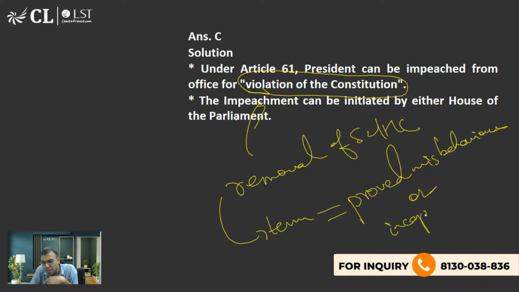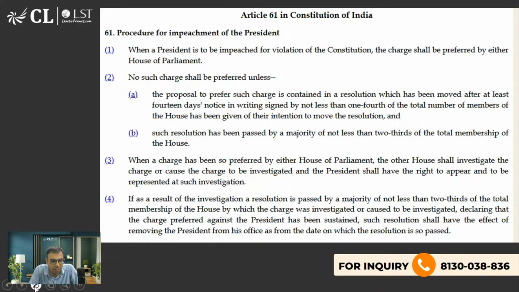हमको लगा आप लोग को नहीं याद होगा, because ये सब चीज भूल जाता आदमी, कभी कभी मैं ही भूल जाता हूँ. But yes, very good. Pranshi Govil, Ananya, SPDK, you are right. Violation of the Constitution for the president; proved misbehavior or incapacity is the term mentioned for removal of a Supreme Court and High Court judge. ठीक है, ठीक है. So that is how you should know.